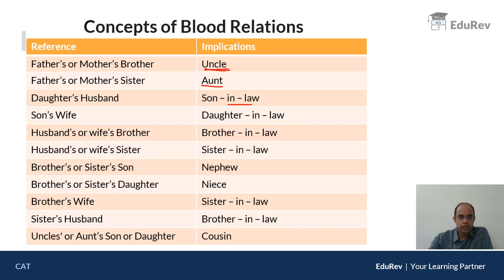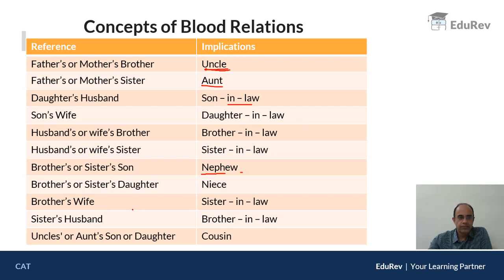Now, brother's or sister's son, both of them are said to be nephew. In Hindi, brother's son is bhatija and sister's son is bhagina. But here it is only one term, that is nephew. Similarly, brother's daughter is said to be niece and sister's daughter is again niece. In Hindi, we have bhatiji and bhagini.